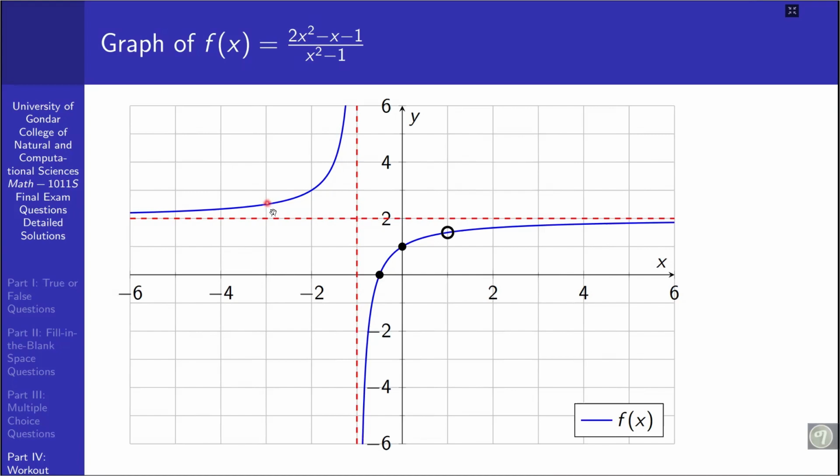On the left side of the vertical asymptote, when x approaches the vertical asymptote from the left, the functional value of the rational function will tend to positive infinity. When x tends to negative infinity, the graph will approach the horizontal asymptote from above, so that totally the graph of the given rational function will look like this.